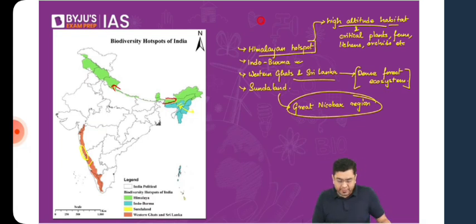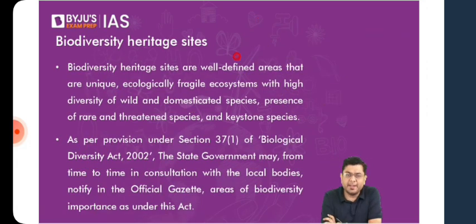Okay. So now we move ahead with the aspect of the biodiversity heritage site. Now this is something which is India specific. This is not a biodiversity hotspot. This is not a biodiversity reserve. This is a different thing altogether. So this is again India specific.